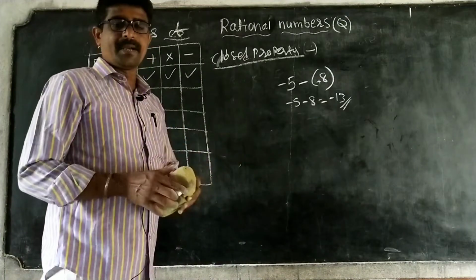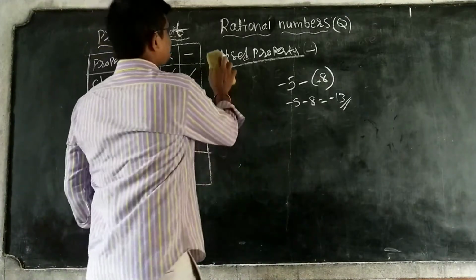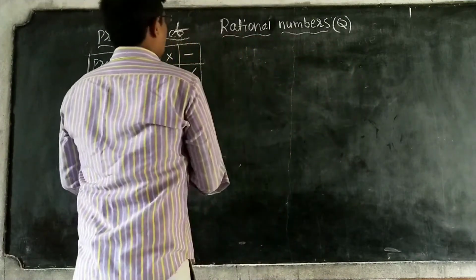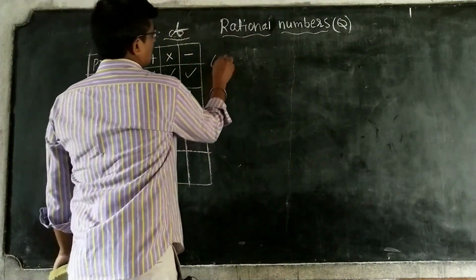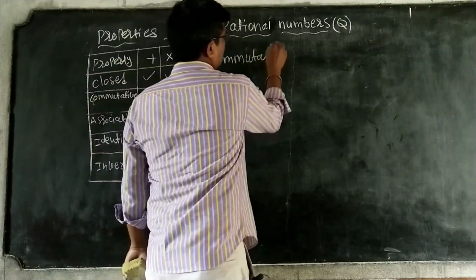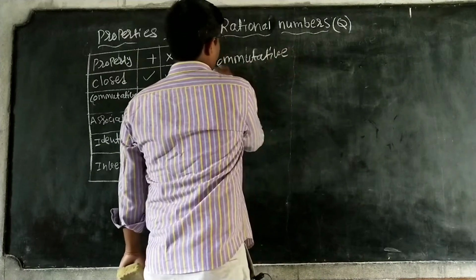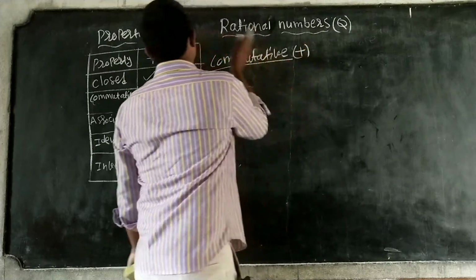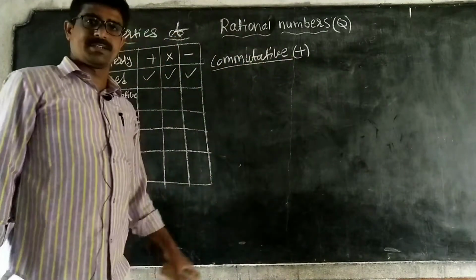Okay, closure property of rational numbers. After closure, we are going for the commutative property. What is commutative property? Under addition first, next multiplication, then subtraction.